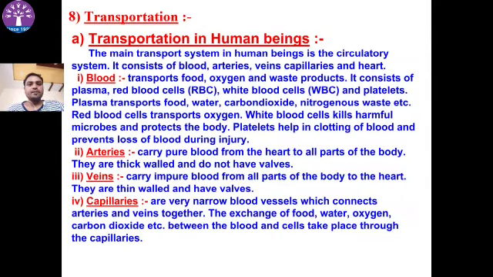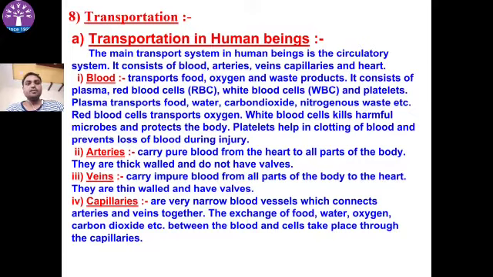Transportation. The main transport system in human beings is the circulatory system. It contains blood, arteries, veins and capillaries. Blood transports food, oxygen and waste products. It contains cells like RBC, WBC, platelets, etc. Blood contains the red colored pigment called hemoglobin, which transports oxygen. We also have arteries, veins and capillaries. These are the blood vessels.